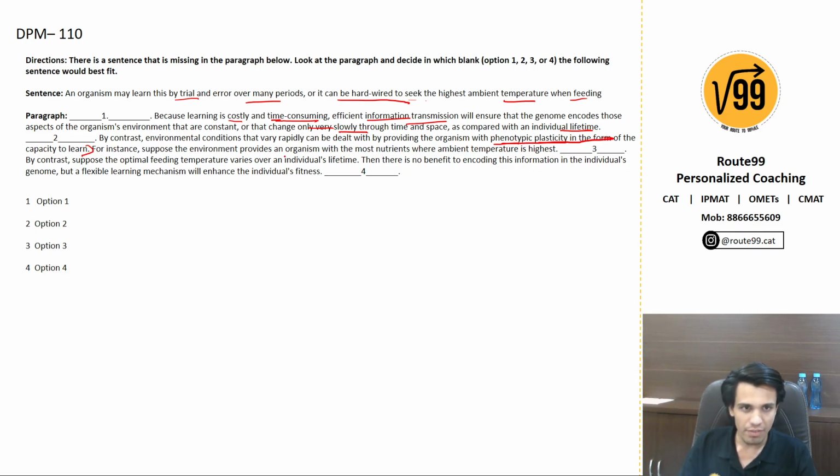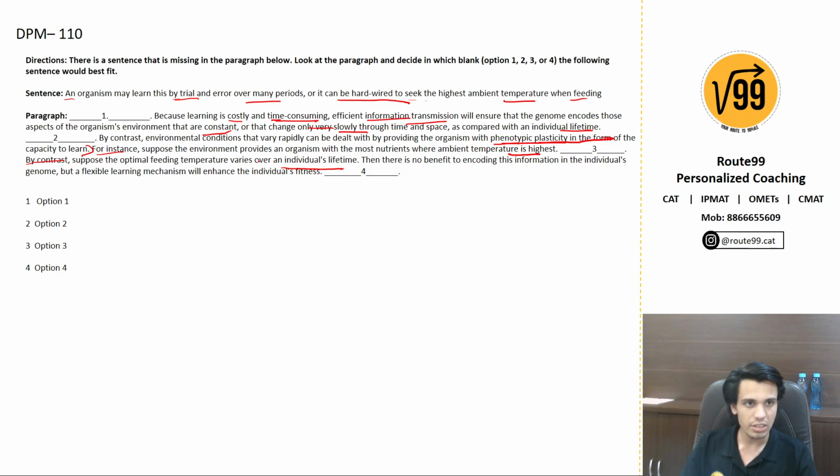For instance, suppose the environment provides an organism with most nutrients where ambient temperature is highest. Dash, by contrast, suppose the optimal feeding temperature varies over an individual's lifetime. Okay, so by contrast, what is the contrast here? Look here, an organism may learn this by trial and error over. So this was supposed to be an example of the above given theory, that rather than encoding everything in the genome, it only encodes things which remain constant. Right? It does not keep things which keep on changing and can be learned over a period of time.